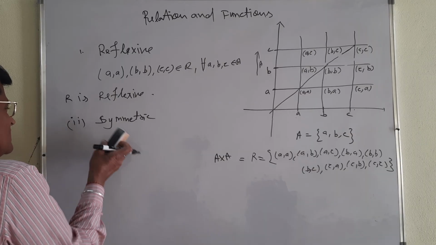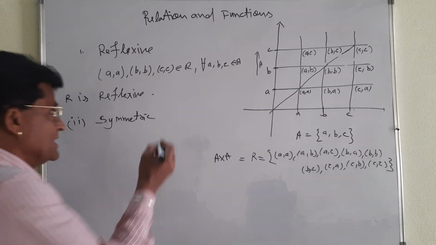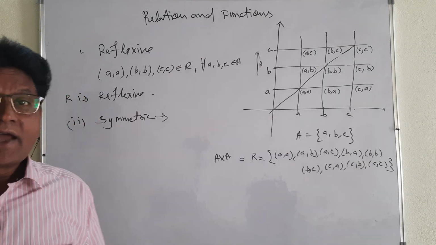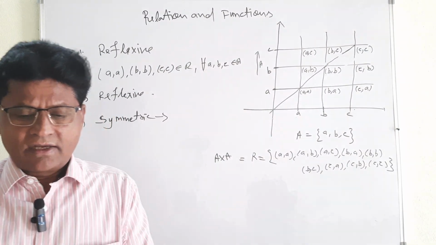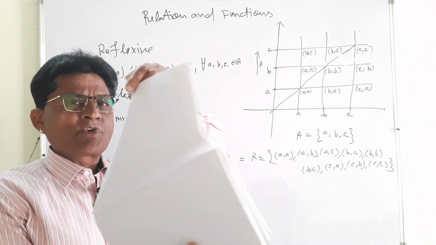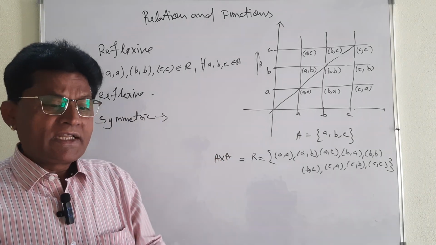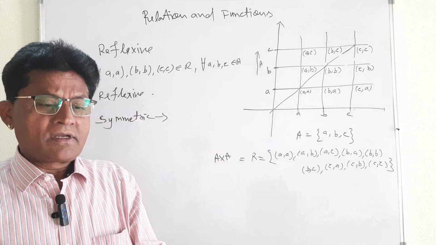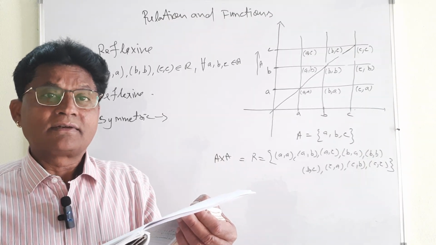Symmetric. How will the relation be symmetric? Symmetric means I will give you one very important example. You see, it seems to be one page, but no, there are two pages, because they have the same length and breadth.